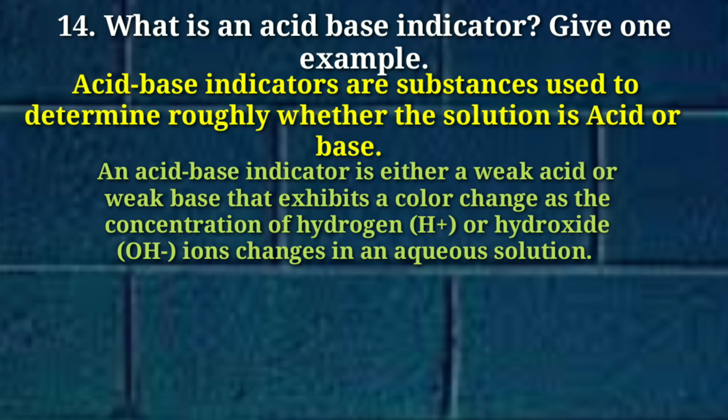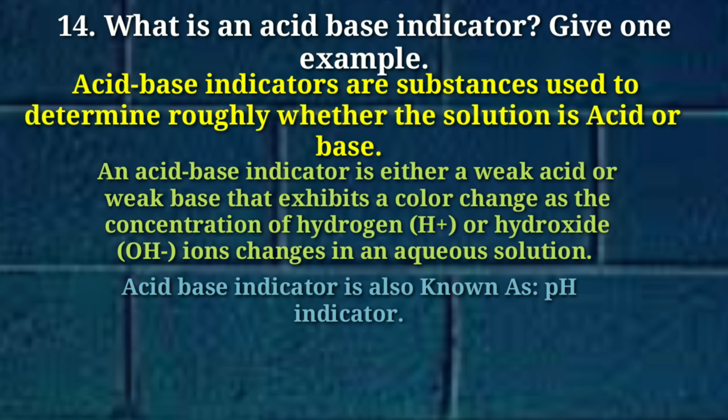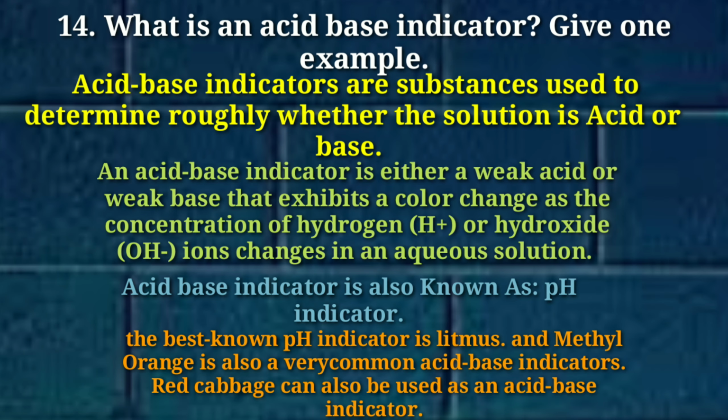An acid base indicator is either a weak base or a weak acid that exhibits a color change as the concentration of hydrogen ion or hydroxyl ion changes in an aqueous solution. An acid base indicator is also known as a pH indicator. The best known pH indicator is litmus. Methyl orange is also a very common acid base indicator, and red cabbage can also be used as an acid base indicator.